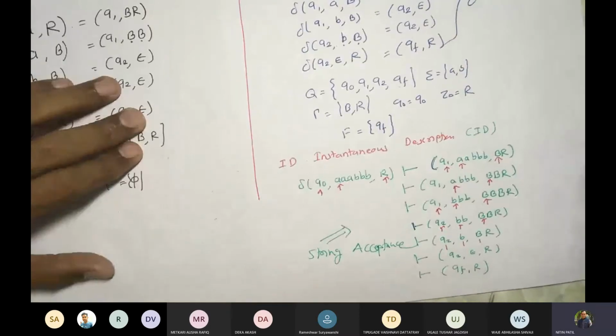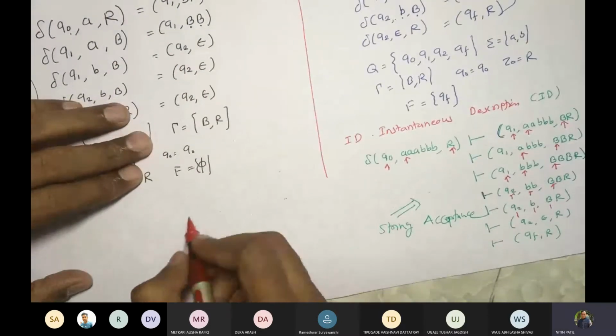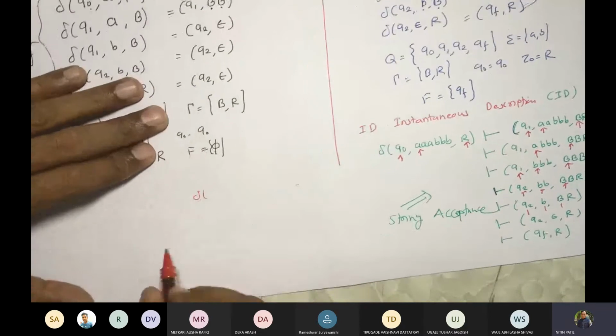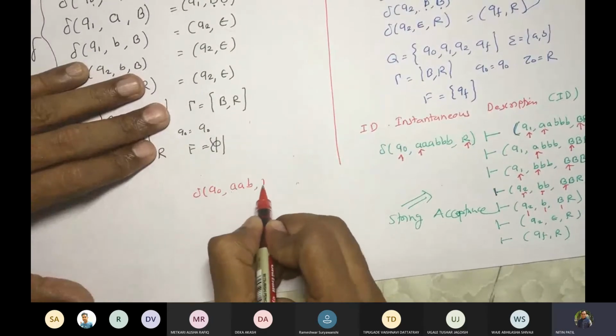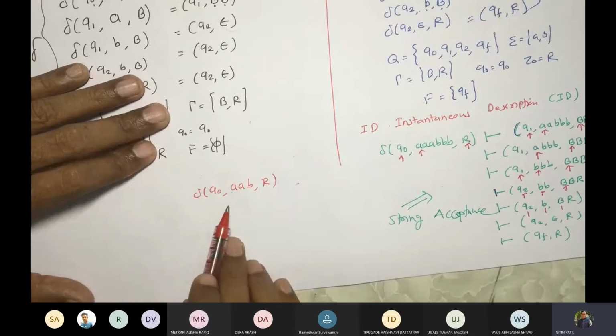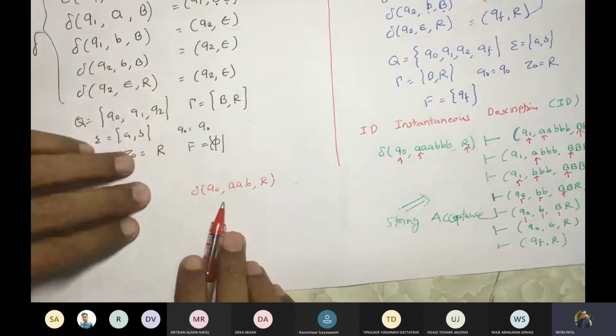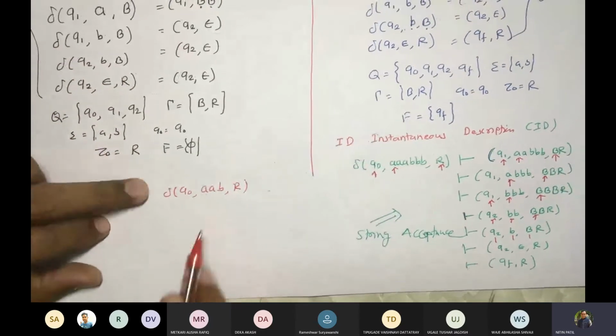Now, how would non-acceptance look? Let us take the solution for non-acceptance. Q0, we will write A, B, R. We straightforwardly know that this should not get accepted. But we have to prove it, correct? Let us try to do this.